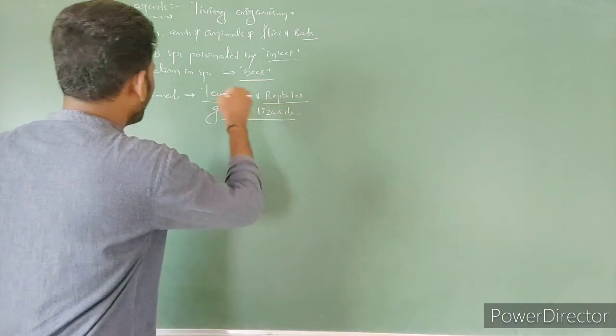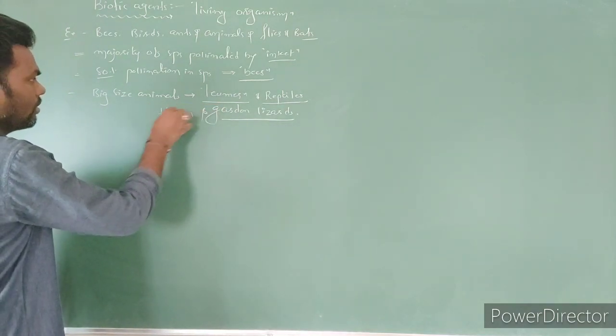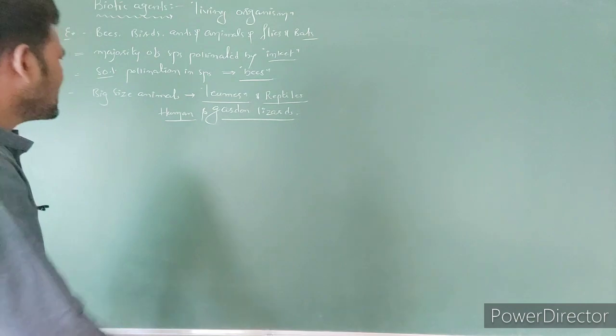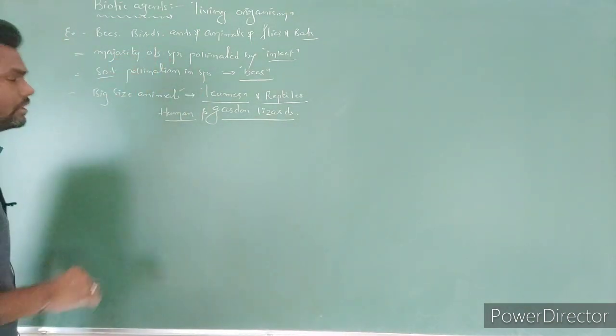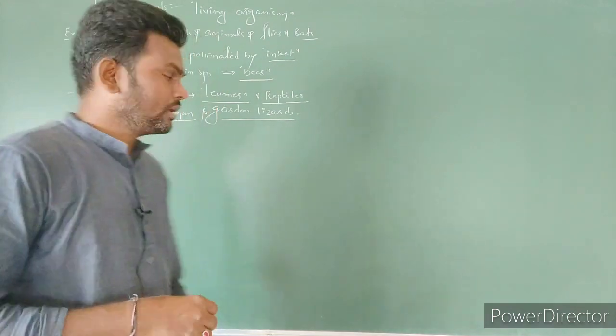So all these are involved, and humans also are involved in pollination. So these big animals also act as what? Biotic agents for what? Pollination, right?